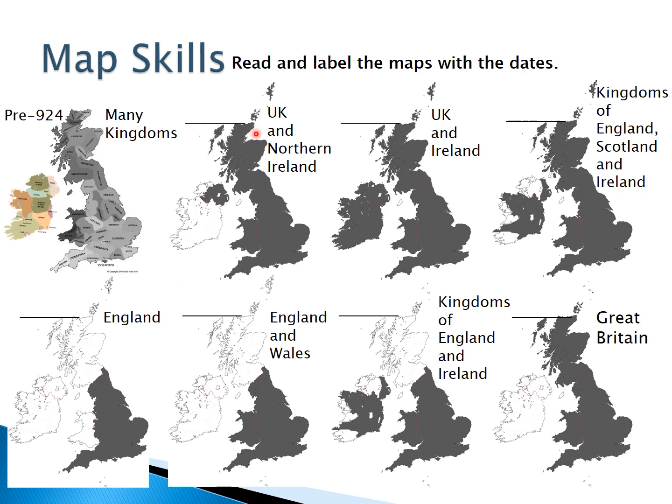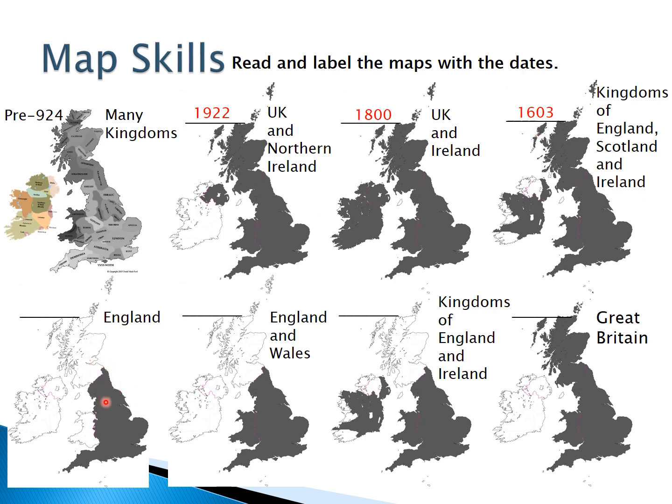The UK and Northern Ireland was made in 1922. The UK and Ireland was made in 1800. The kingdoms of England, Scotland and Ireland with the same king was made in 1603.